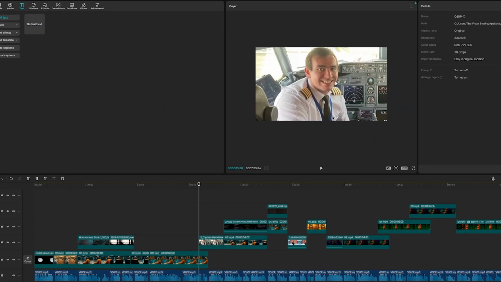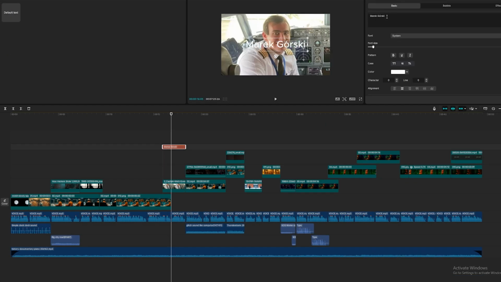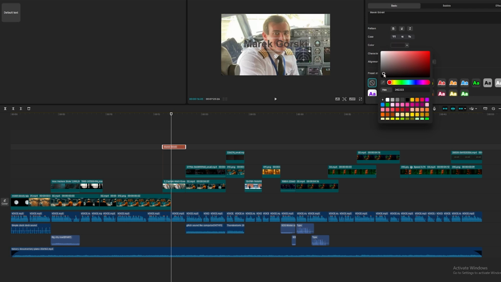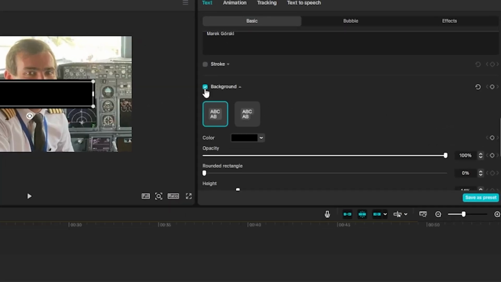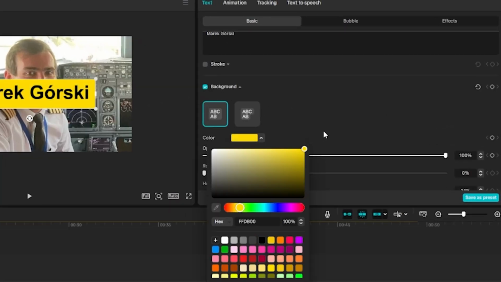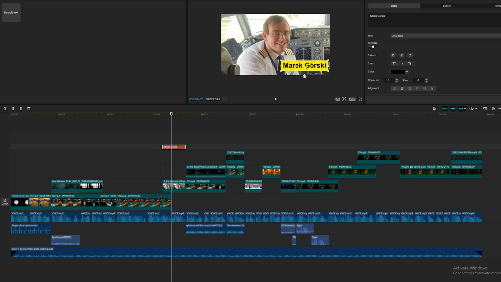On the right, write the pilot's name Marek Gorski. Choose the font. I selected Arial Bold. Change the color to black and set the background color to yellow. I think it's a great color to differentiate the text from the background. Scale and position the text on the right side.